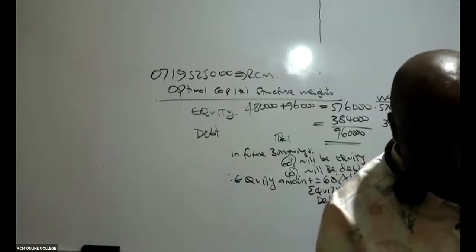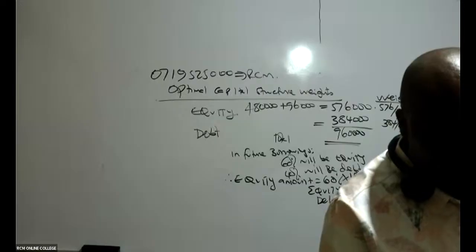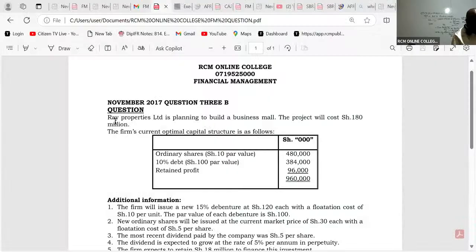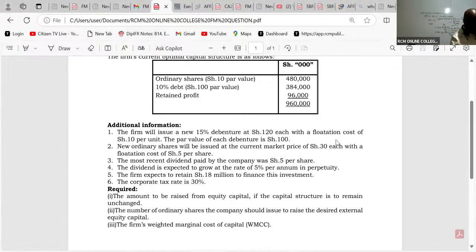Where do you get the 180? Thanks for asking. Remember, Ray Properties Limited is planning to build a business mall. The project will cost 180 million, so this is the amount you are looking for. As the finance manager, you've been told to do a mall, and the project cost is 180 million, so they tell you to get out there and look for that 180. Then you're going to issue shares of 108, and then debt of 72. I hope we are together up to there.